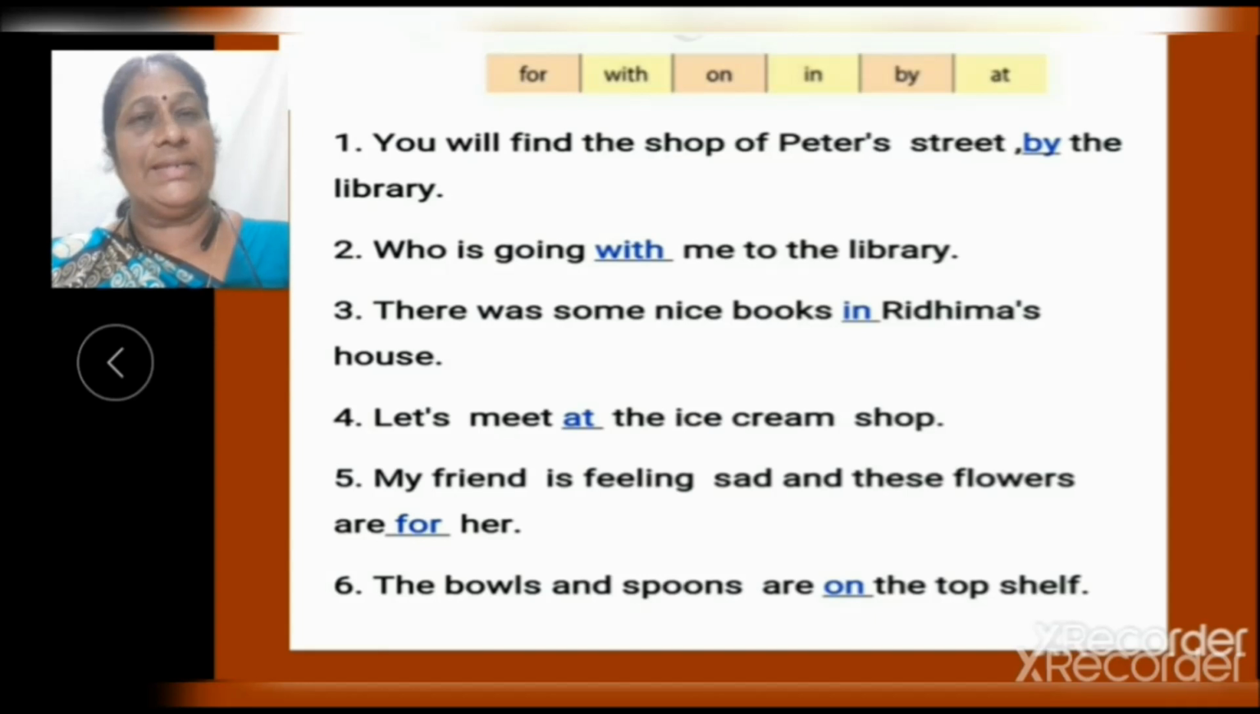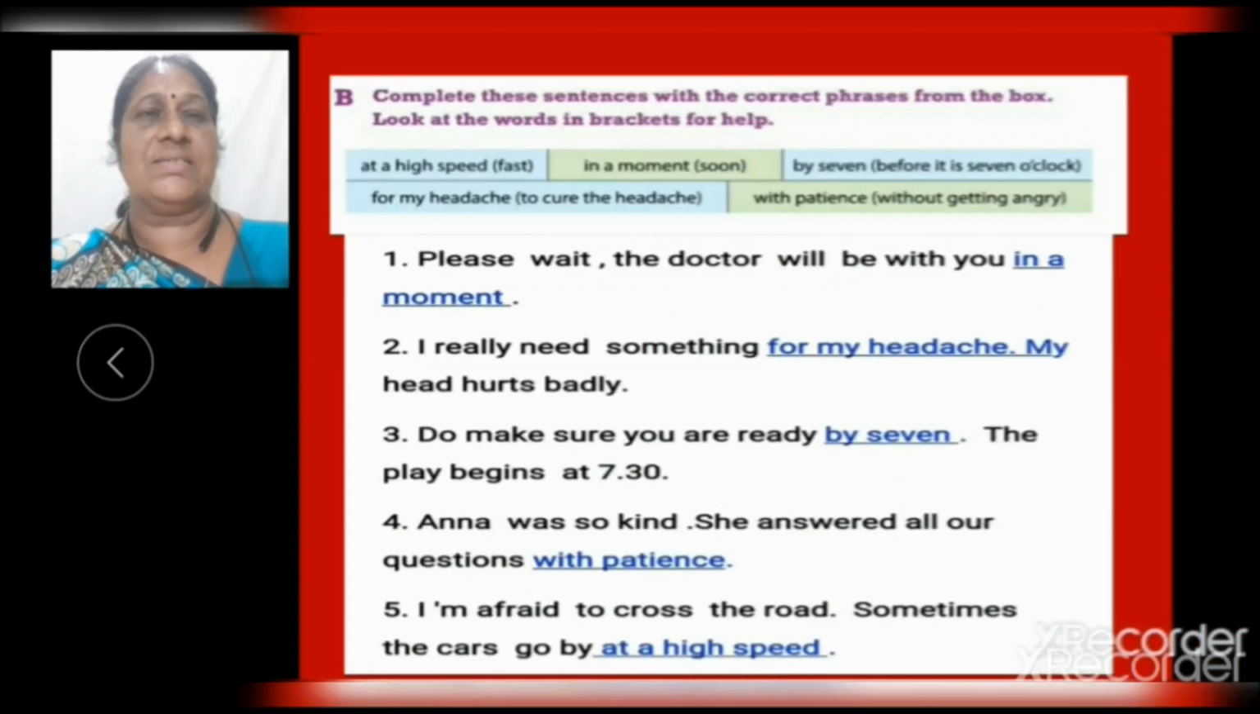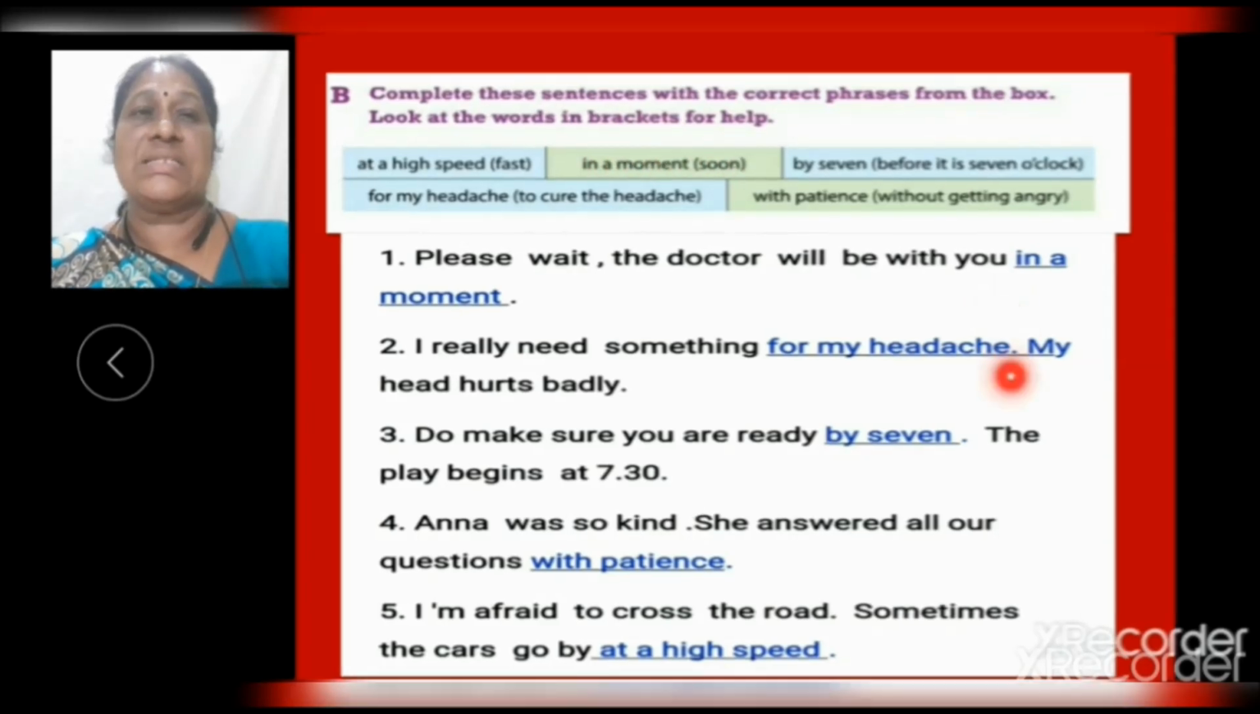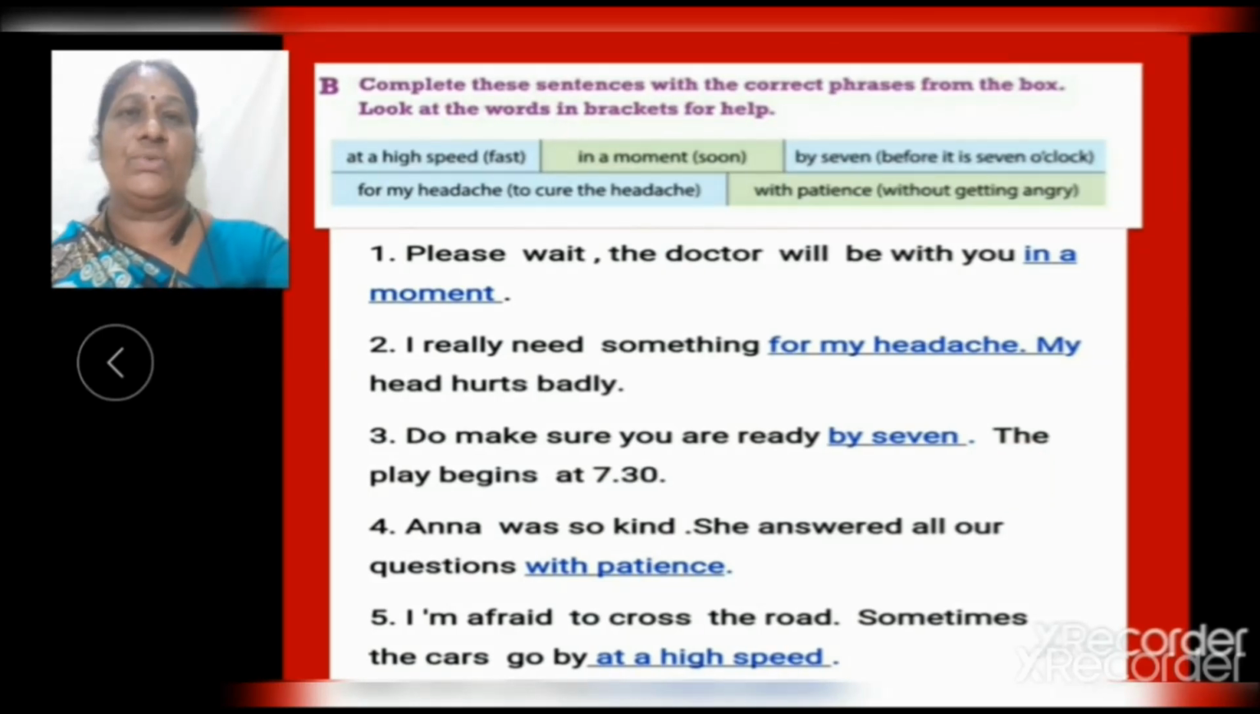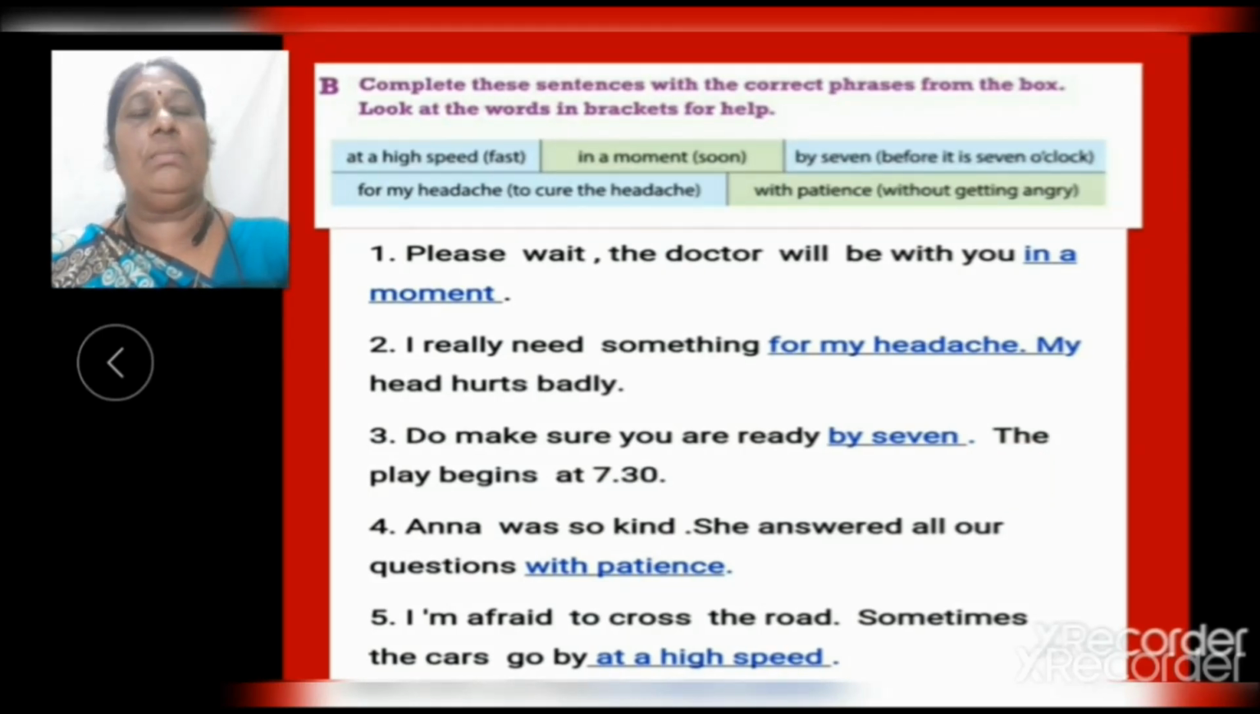Now children, let us do the next exercise. B. Complete these sentences with the correct phrases from the box. Look at the words in brackets for help. Children, here are some phrases given in the bracket. You have to choose the correct one and fill in the blanks. At a high speed, that means fast. Second one, in a moment, that means soon.